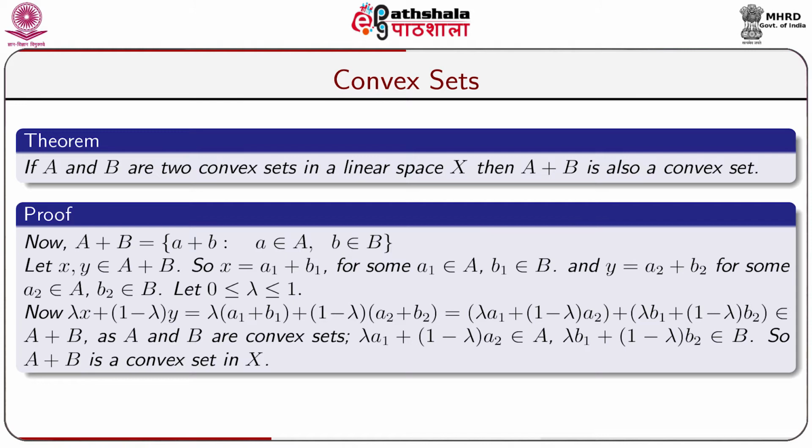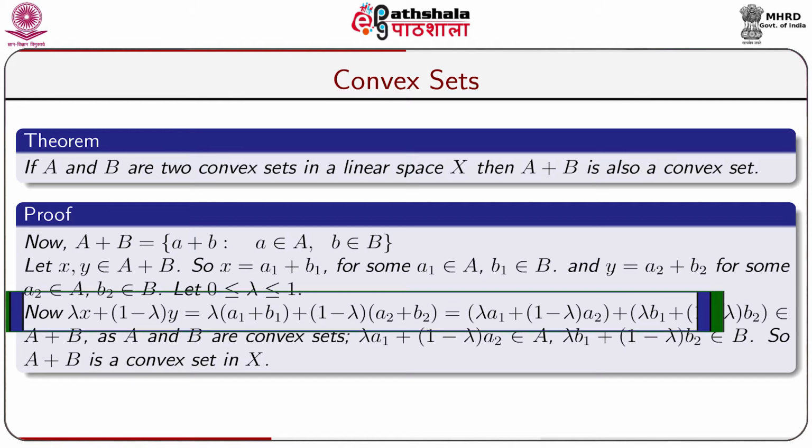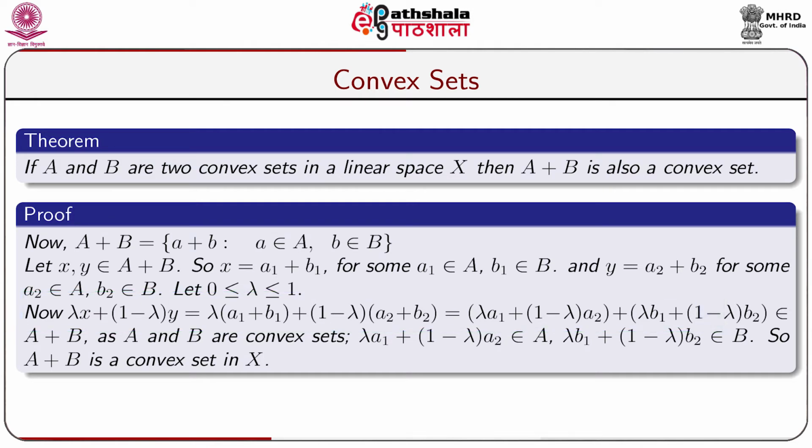Let us take a scalar lambda which lies in the closed interval 0 and 1. Now, lambda x plus 1 minus lambda y is equal to lambda into a1 plus b1 plus 1 minus lambda into a2 plus b2, as we have taken x equal to a1 plus b1 and y equal to a2 plus b2. Which on simplification we get lambda a1 plus 1 minus lambda a2 plus lambda b1 plus 1 minus lambda into b2.